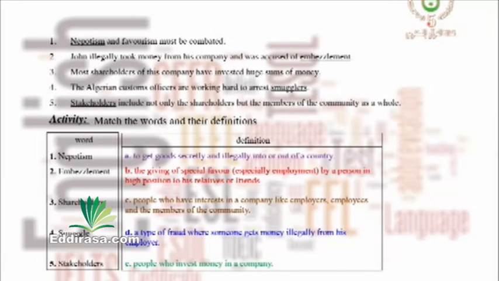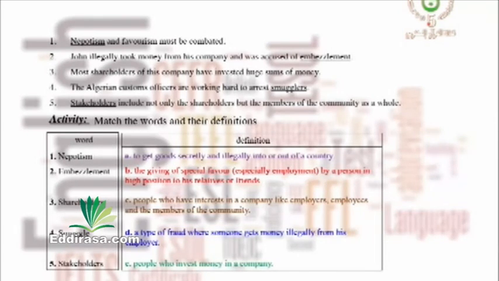The third one, people who have interests in a company like employers, employees, and the members of the community. This time again, we have a word in the plural. A type of fraud where someone gets money illegally from his employer. Now, this is a singular word. And the last definition, people who invest money in a company, and also it starts with a plural noun.